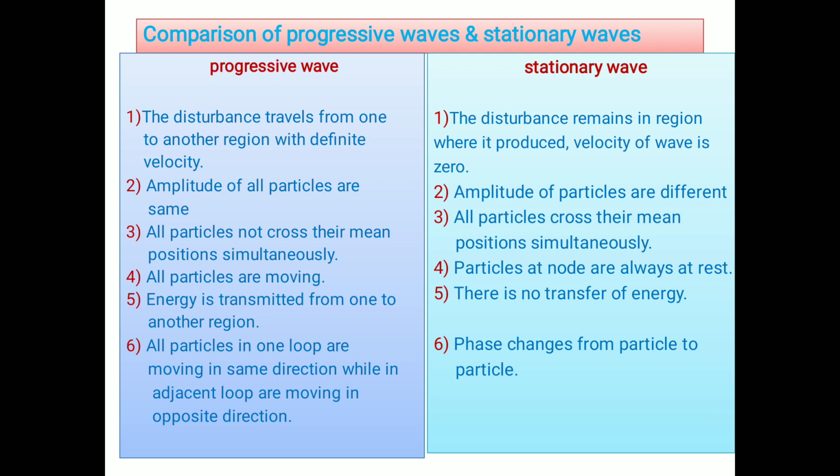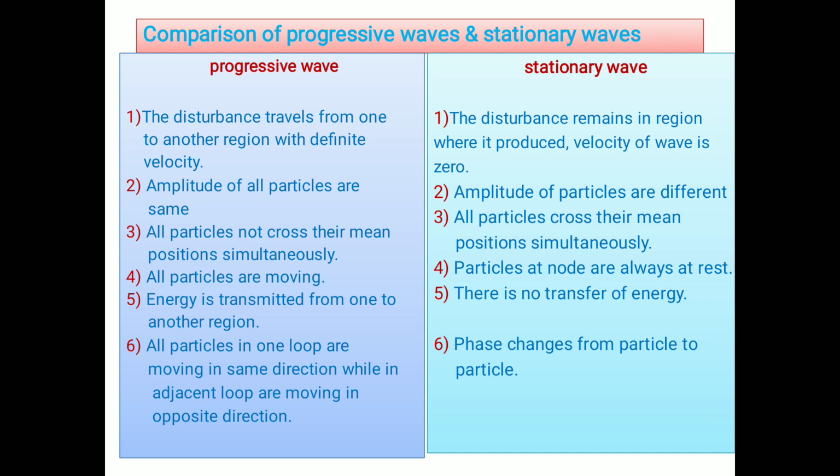But in stationary waves, the disturbance remains in the region. Look, in one loop, the disturbance remains in this region. It does not go into the next region, and the velocity of the wave is zero. That's why they are called stationary waves.